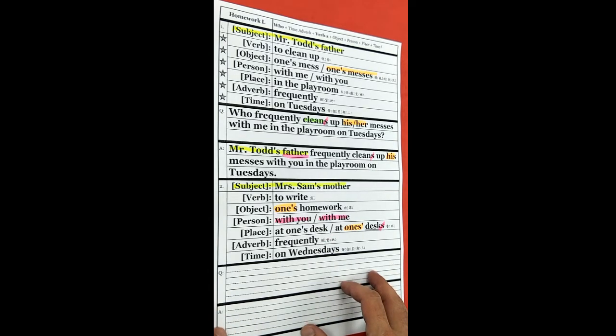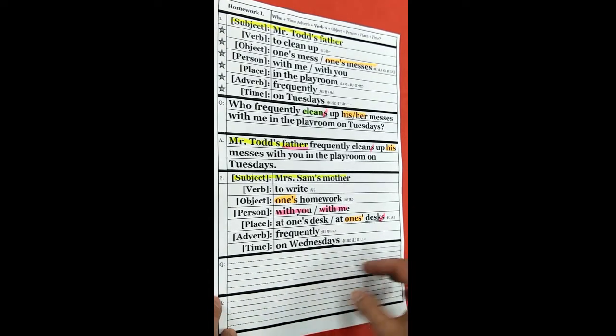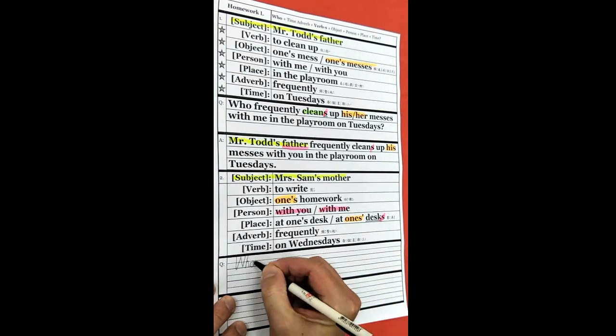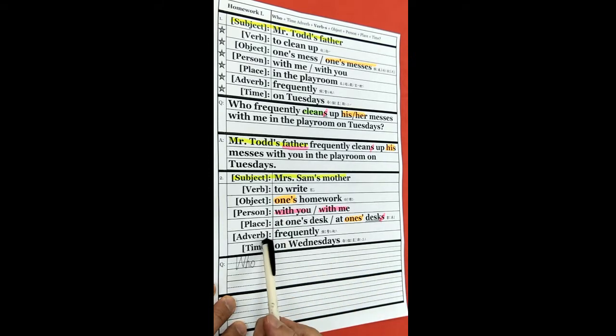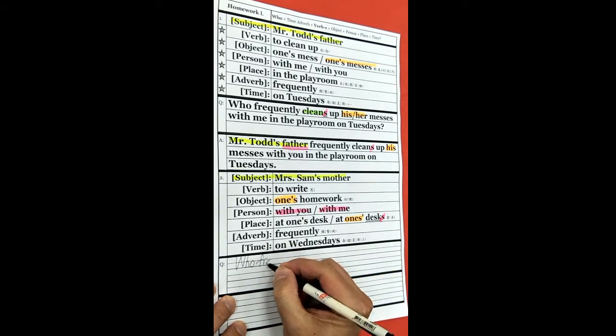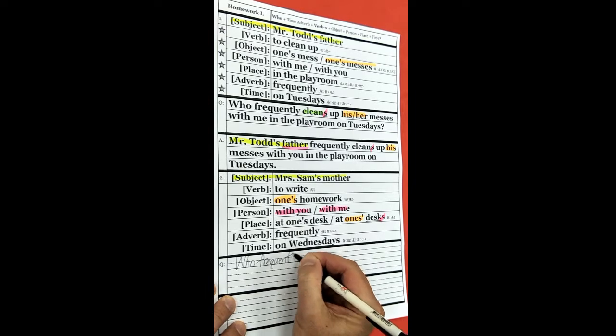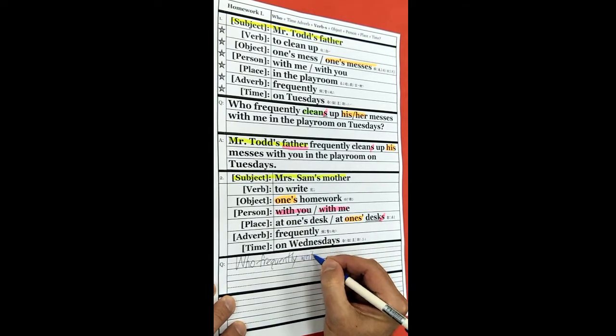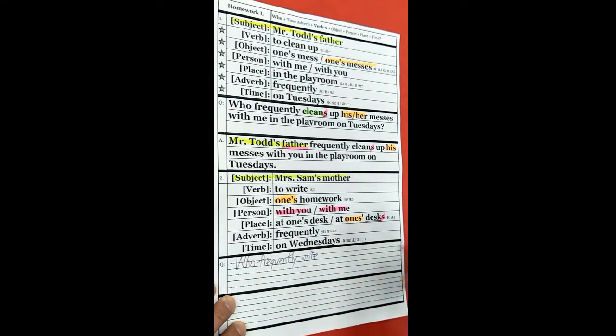All right, let's begin writing. I'm going to start writing. All right, question. Who, and then we have frequently, the adverb, who frequently. All right, now we're going to have the verb plus S. So write plus S, writes. It says one's homework, so we're going to write down his or her homework.